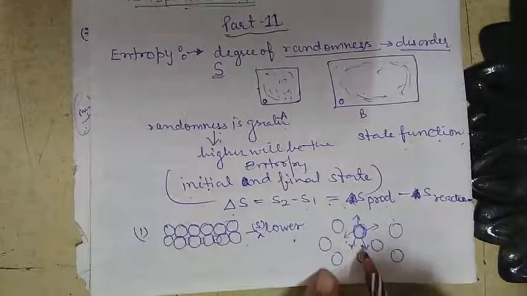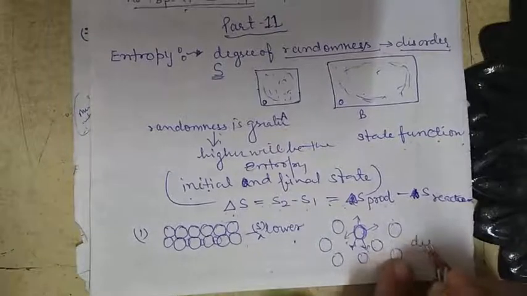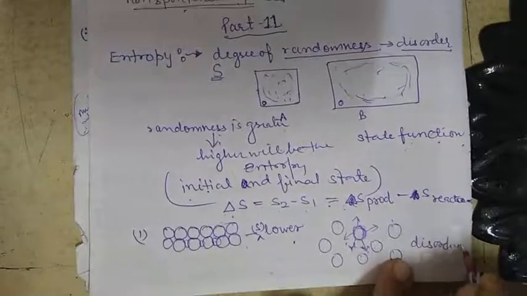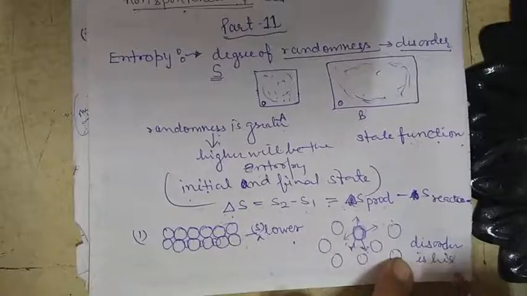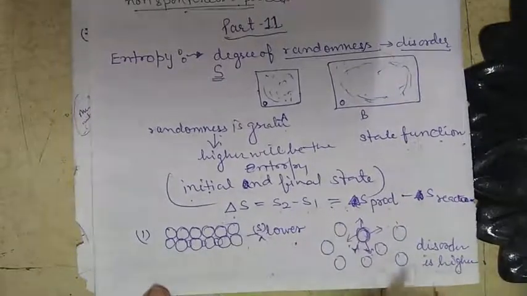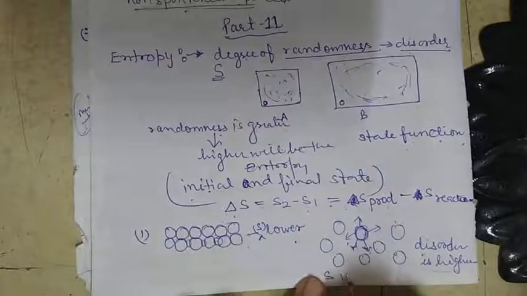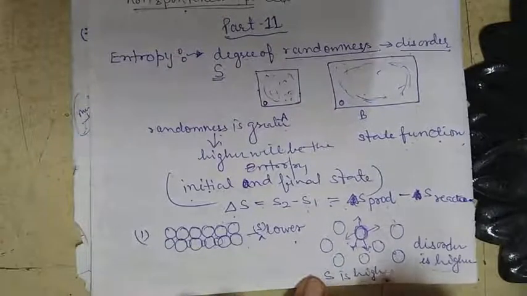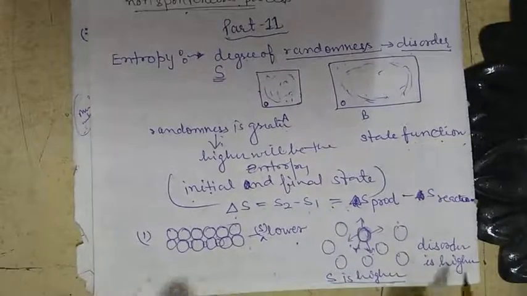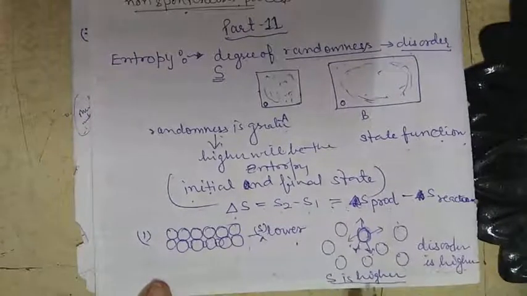So in case of the gaseous state, the disorder is higher, and if the disorder is higher, we know that entropy is the degree of randomness or disorder. It means entropy is higher. Disorder is higher, it means entropy is higher.